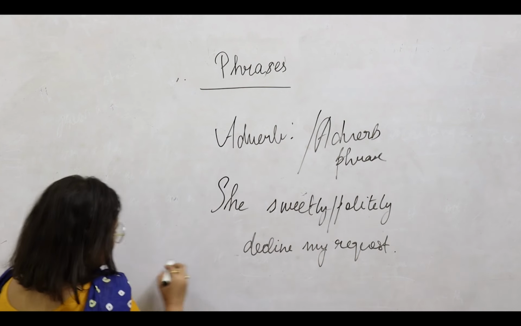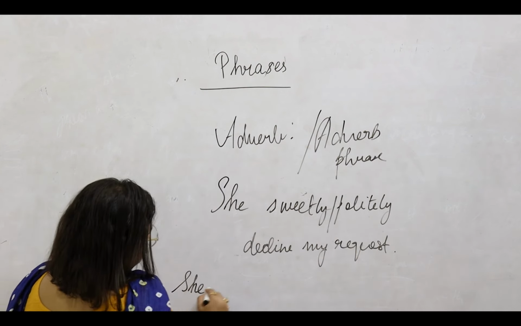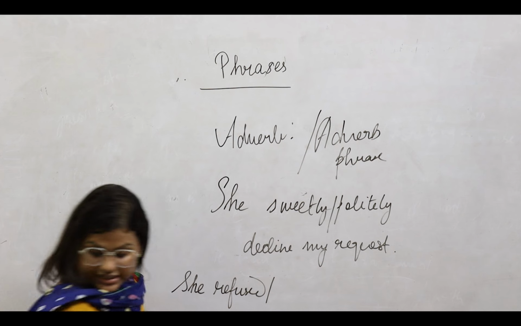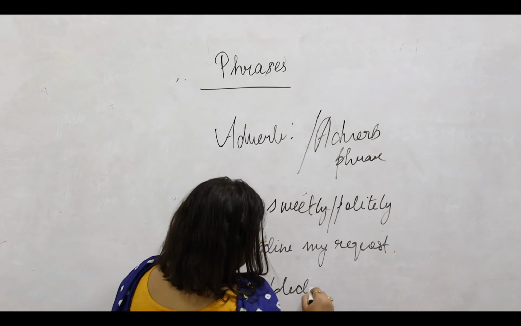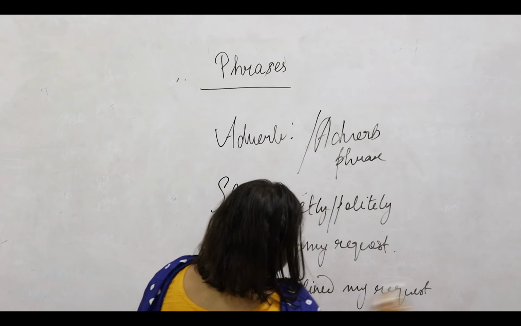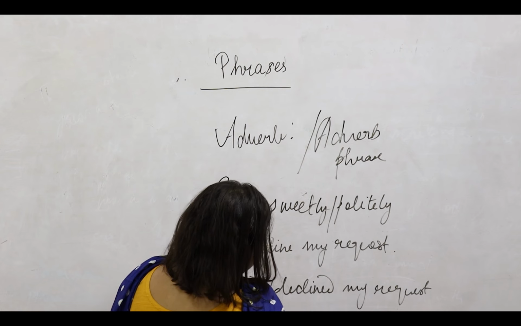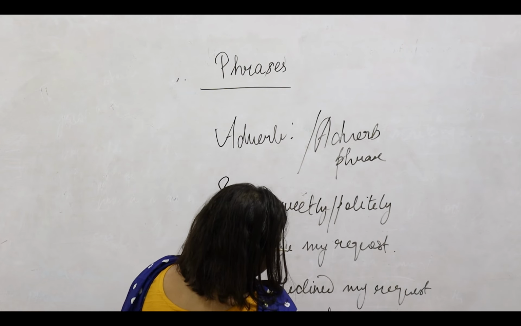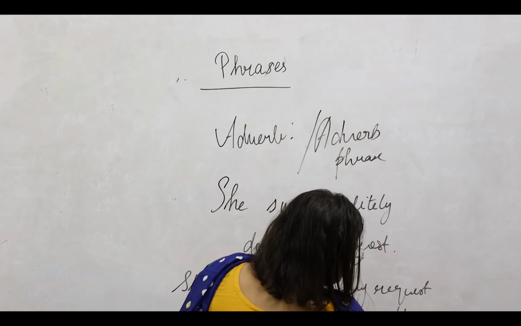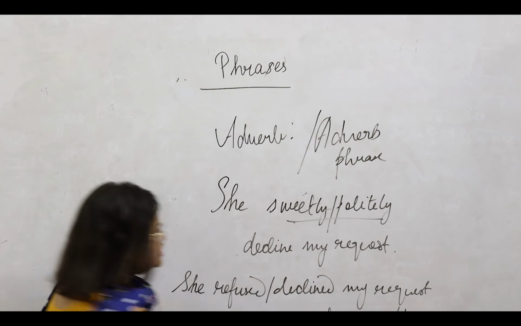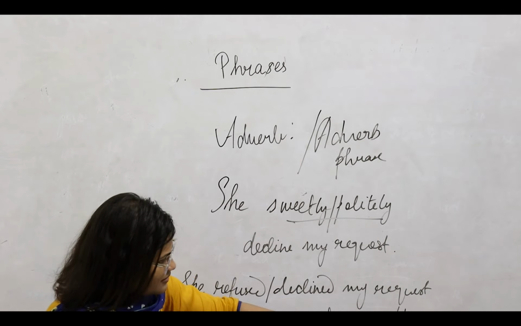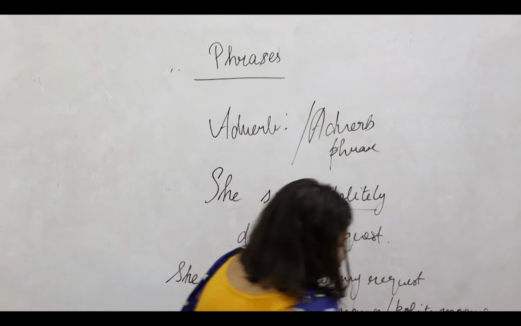So we can say, she refused or she declined my request in a sweet manner or polite manner. So we are replacing sweetly or politely, which was one word, with a group of words, which is in a sweet manner or in a polite manner.